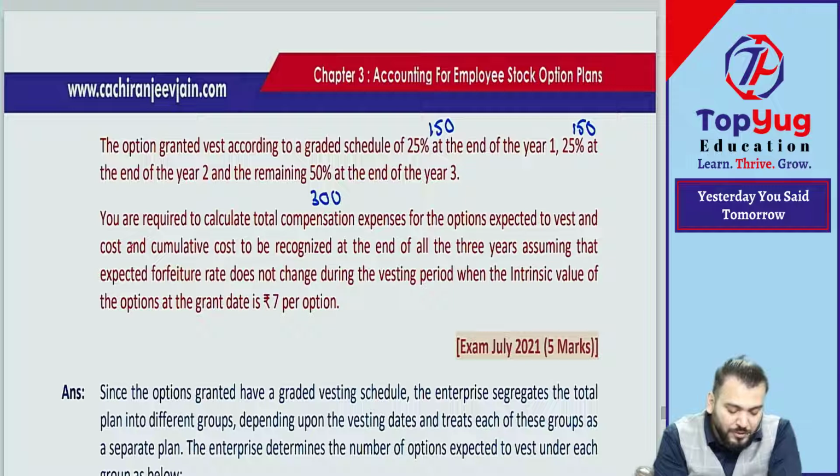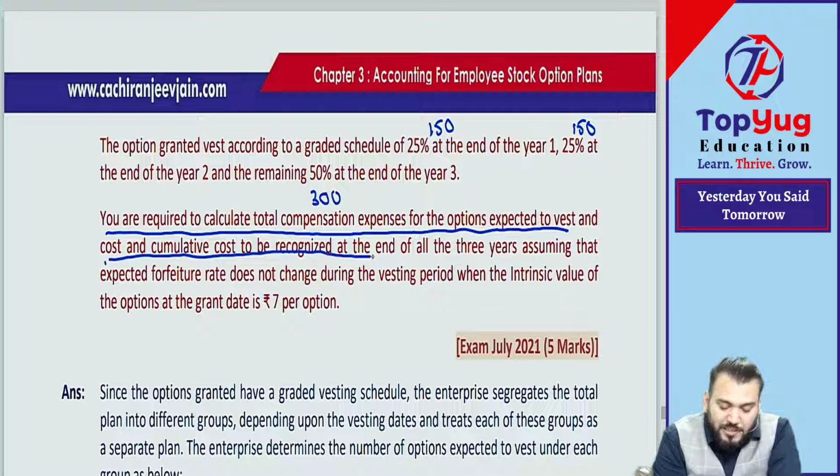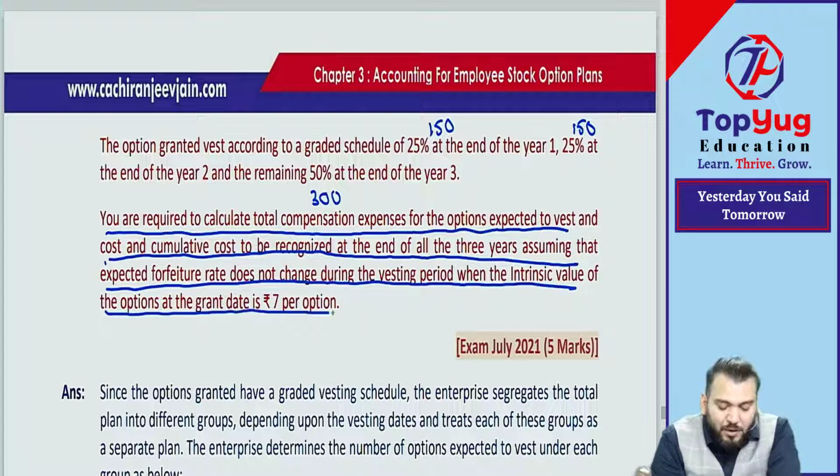Some more information. You are required to calculate total compensation expense for the options expected to vest and the cost and cumulative cost to be recognized at the end of all 3 years, assuming that expected forfeiture rate does not change during the vesting period, when the intrinsic value of option on the grant date is 7 per option.